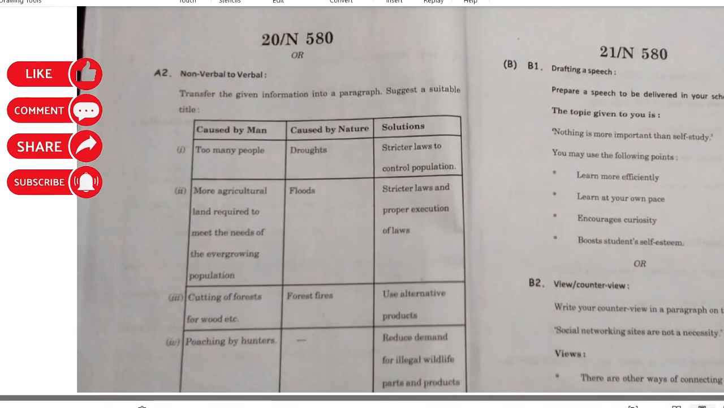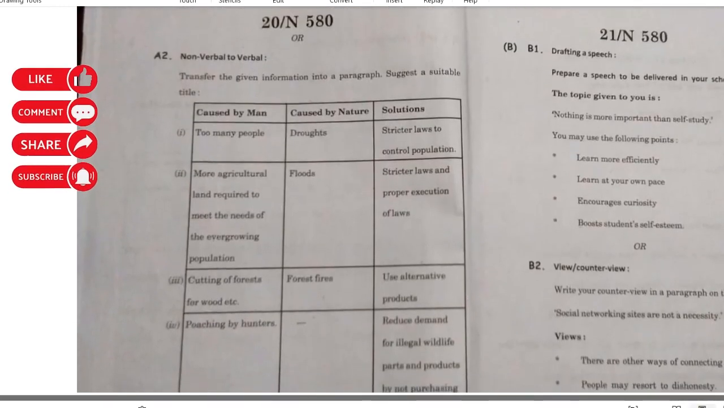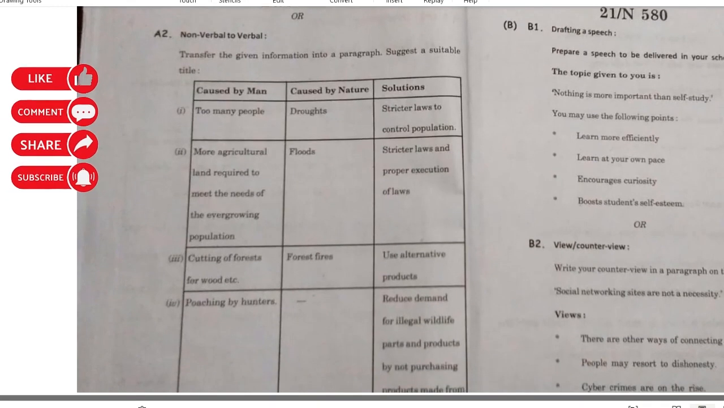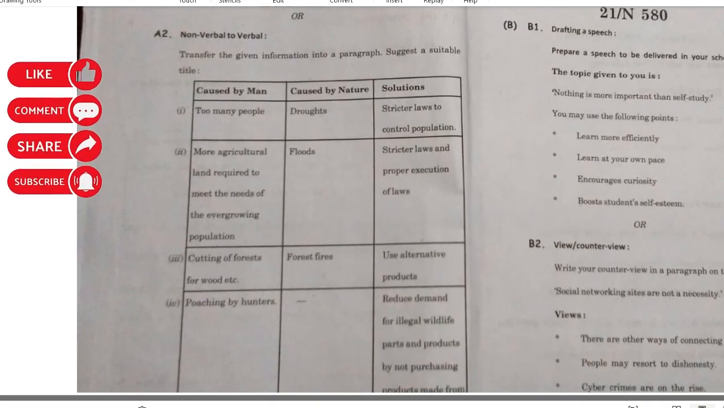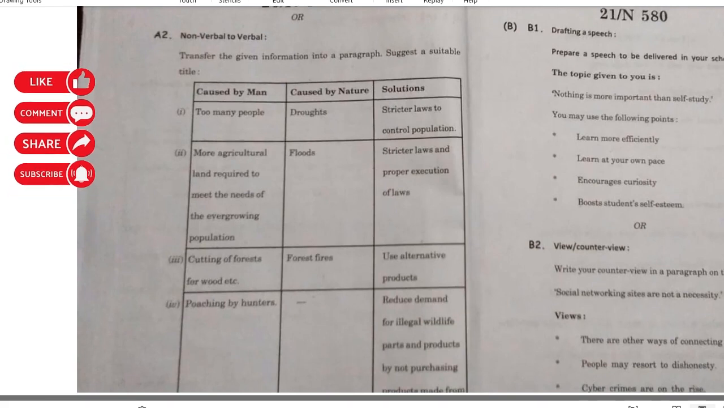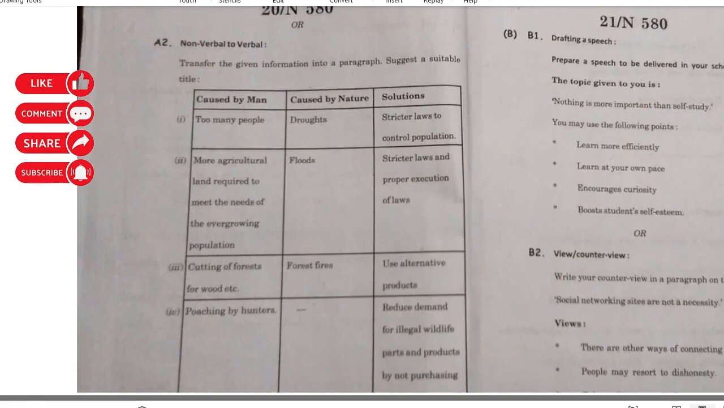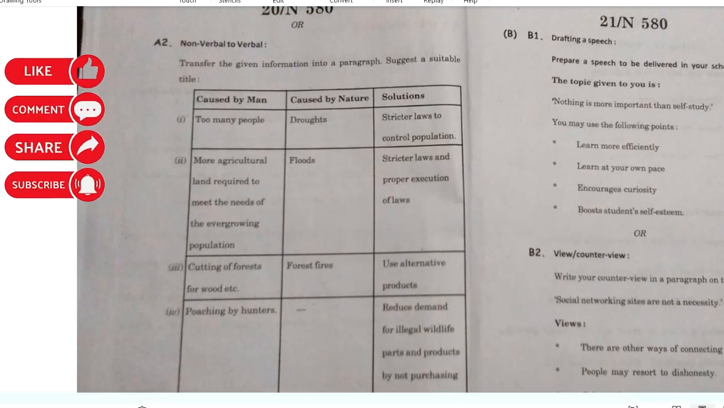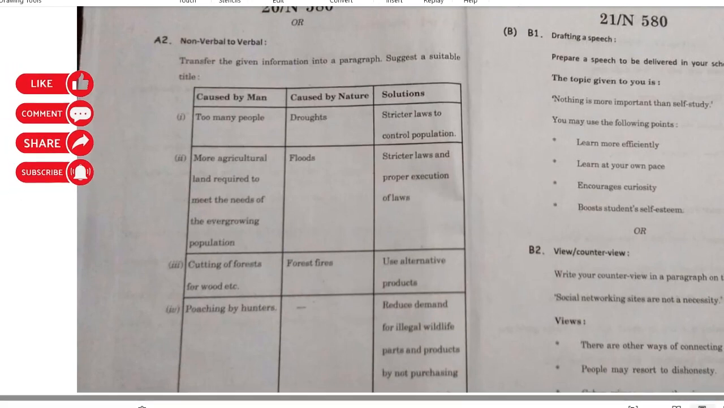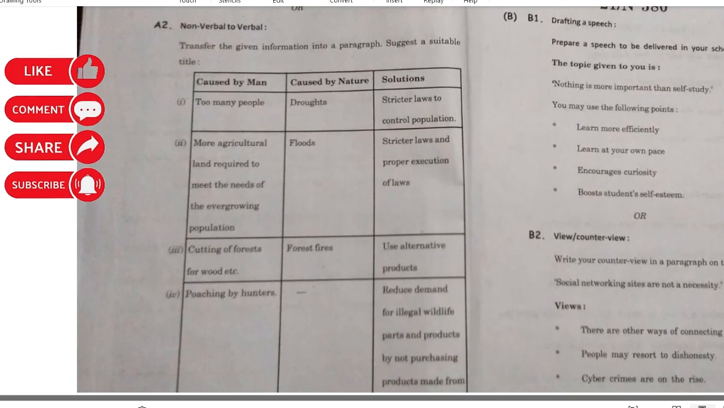Next part is speech. Actually, it's a choice between speech and the view and counter view. And speech is quite easy. And moreover, they have given the points which you need to elaborate. And you can do it. Nothing is more important than self-study. So you can write because you must have done it yourself. So you must be able to write about it.